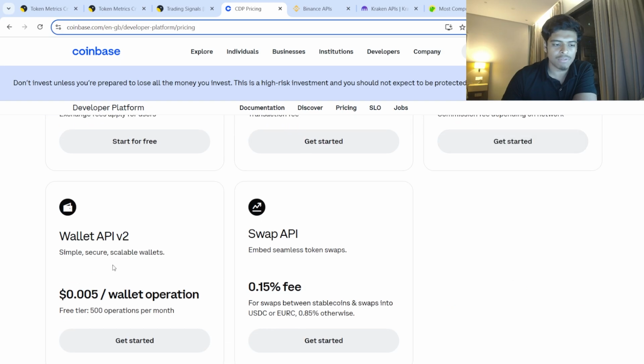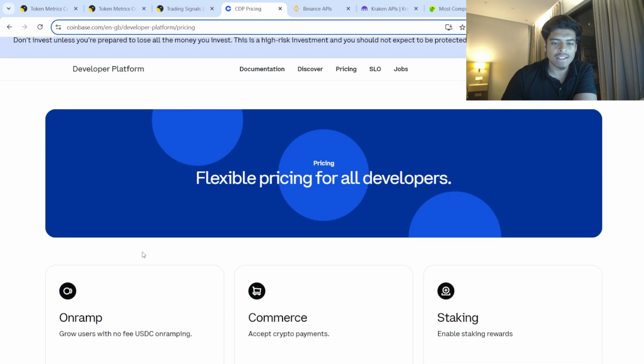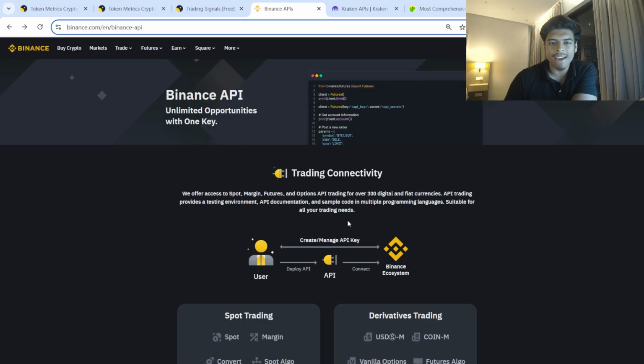So I'll be very careful if you're going to be scaling, and you already have a large project. This might end up being very expensive, right? And there's definitely a lot better alternatives in that regard. Next up on the list, we have the Binance API.